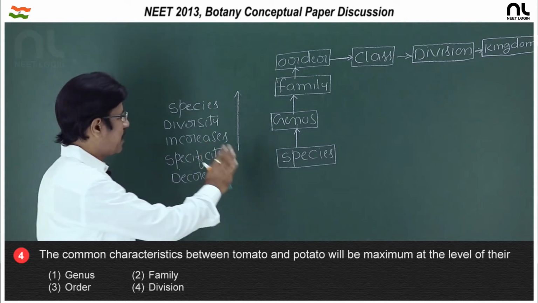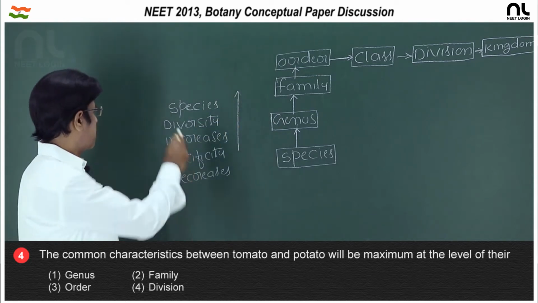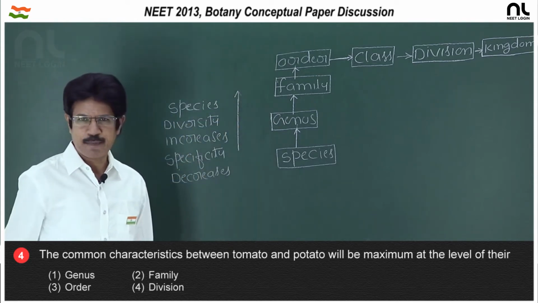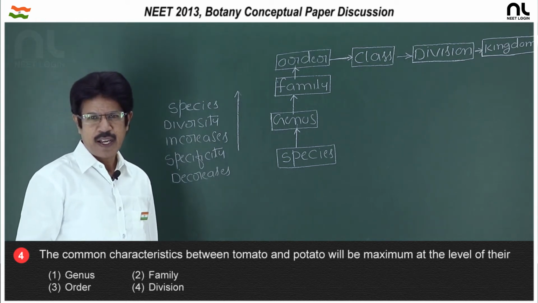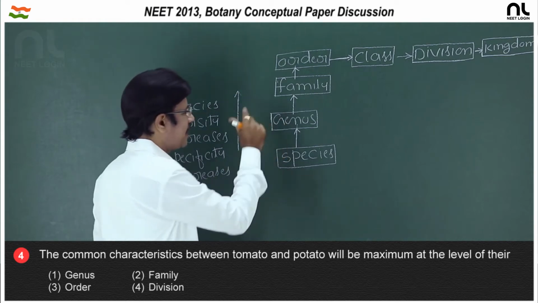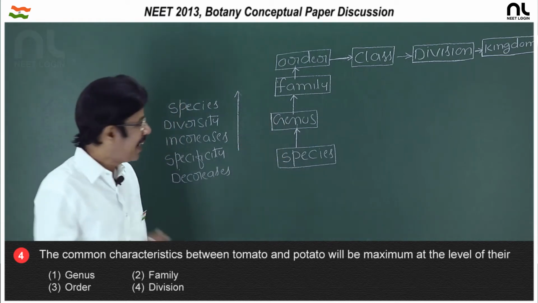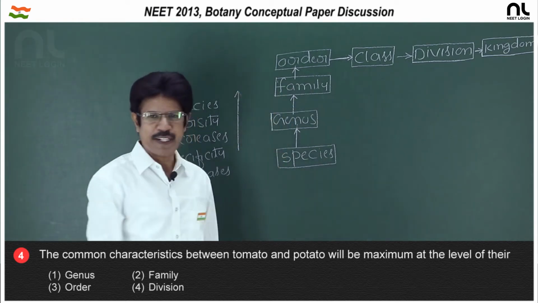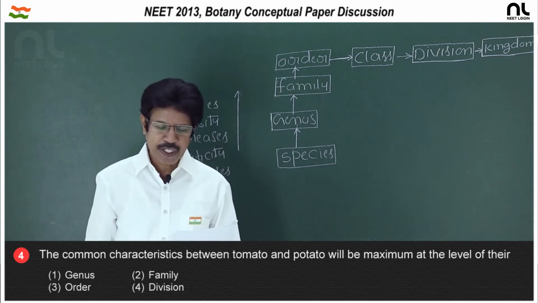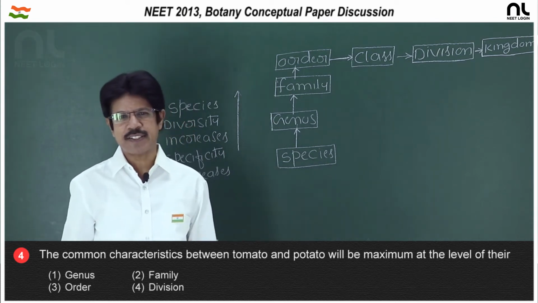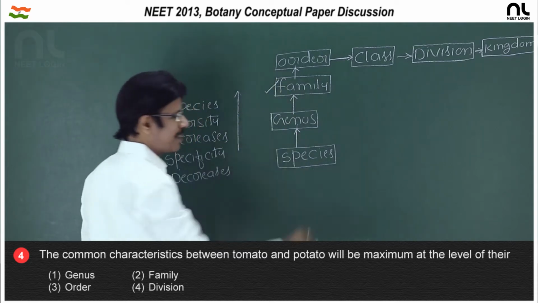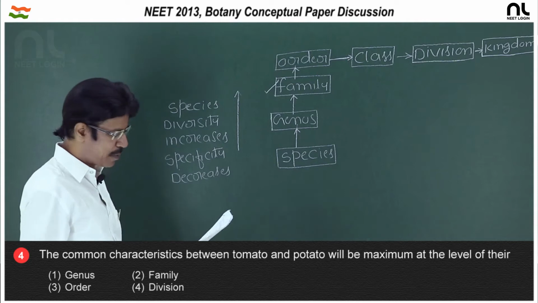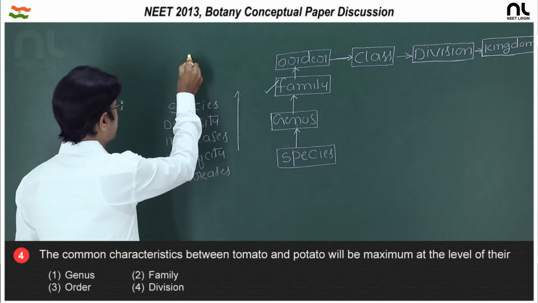If you go from species to kingdom, diversity increases but specificity decreases. Related species are placed in the genus and related genera are placed in the family. So tomato and potato share common characteristics at the level of the family, the second option.